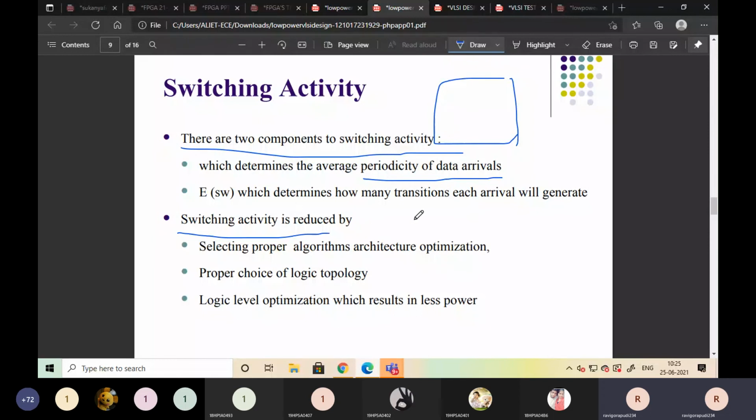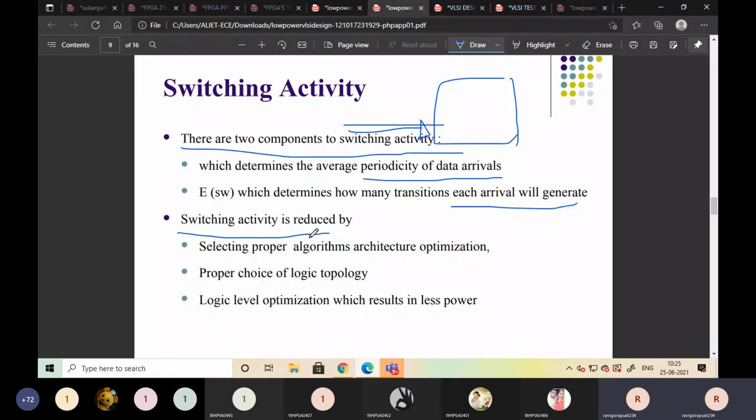Similarly, the other determines how many transistors each arrival will generate. If you are sending data, for each arrival, how many transistors respond to that data. Of course, in detail we'll discuss later.